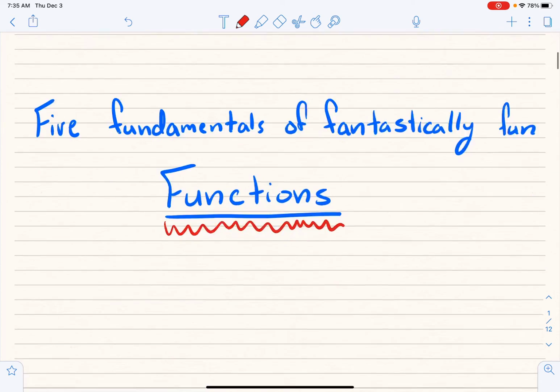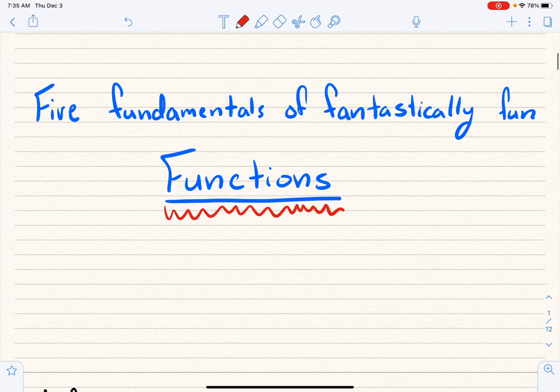The F words for today are the 5 fundamentals of fantastically fun functions. See, look at all those F words, okay? And that's what we're doing. We're going to talk about the 5 fundamentals of functions. If you are taking one more math class, I promise you'll see a ton of functions in it. If you're taking a bunch more math classes, you need to deeply understand functions. This is an important concept.